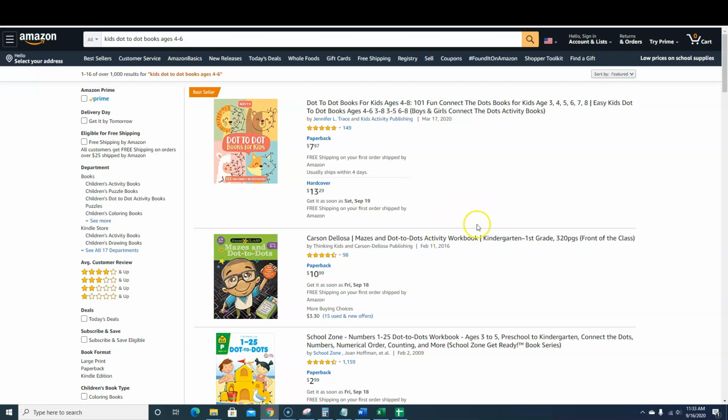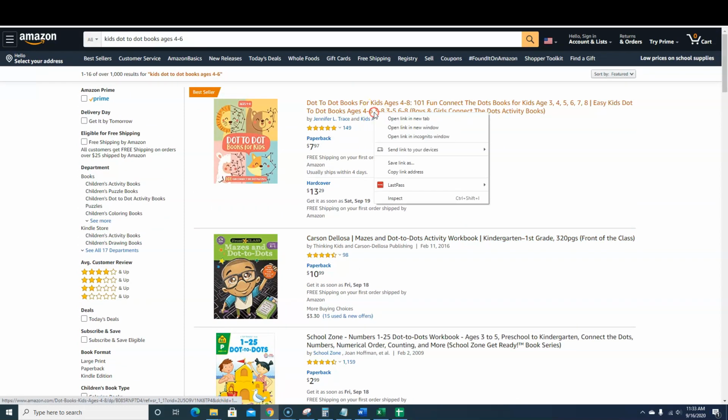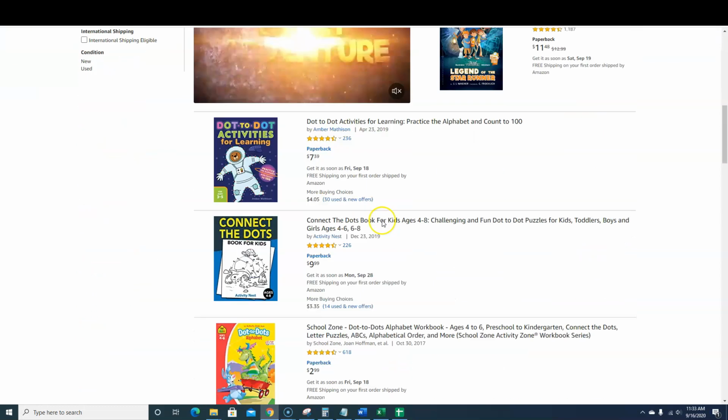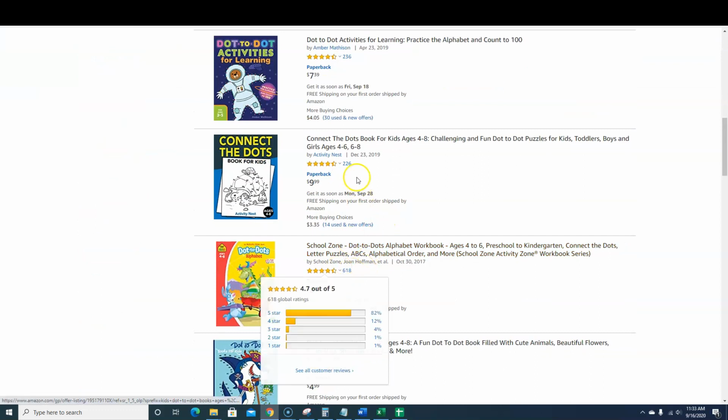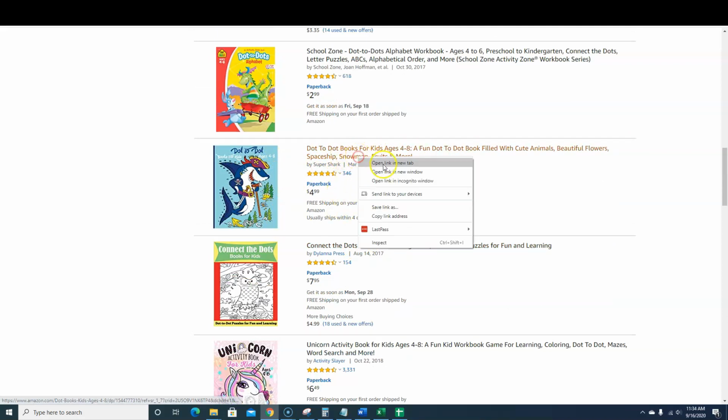But that's okay. We can still go back to the old manual way, right? And so what I like to do is we'll just click a couple of these, just to see. I like to look at reviews, all the different reviews that we're getting over here. Here's an animal activity book for ages 4 to 8. And it has a lot of reviews. So I'm sure it has a good BSR. So we'll just check a couple of those real quick.